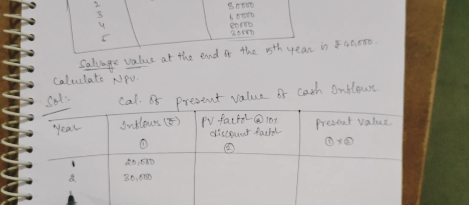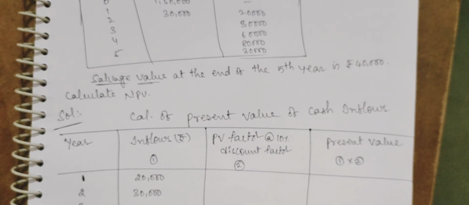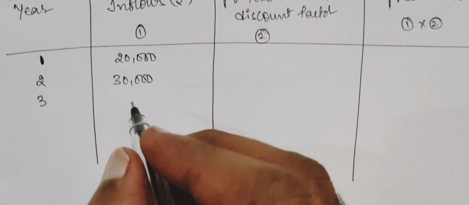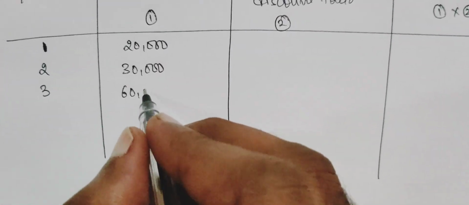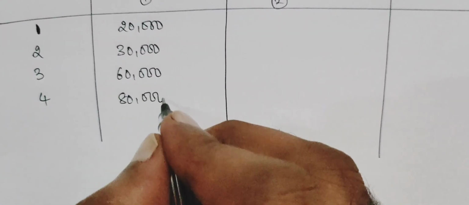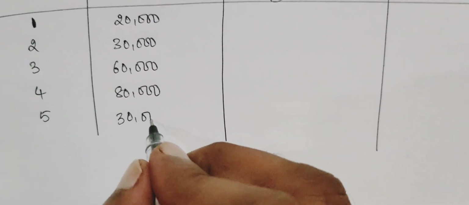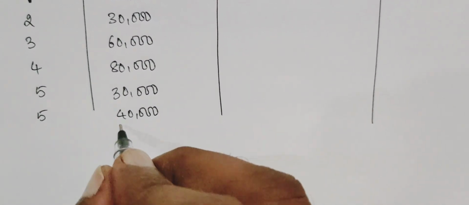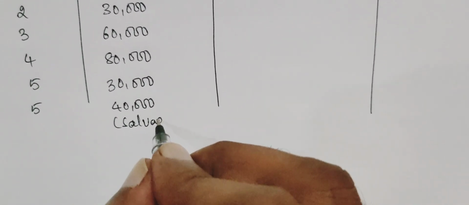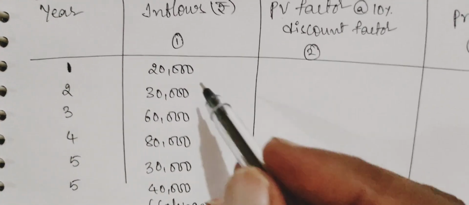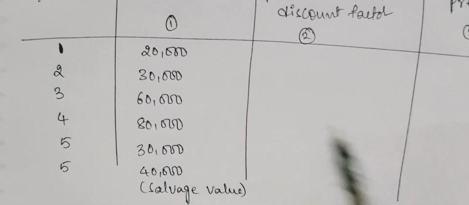In year 3 we will have 60,000. In year 4 we have 80,000. In year 5 we have 30,000, and again in year 5 we will write 40,000, because this 40,000 is the salvage value, as given in the problem. These are the respective inflows.